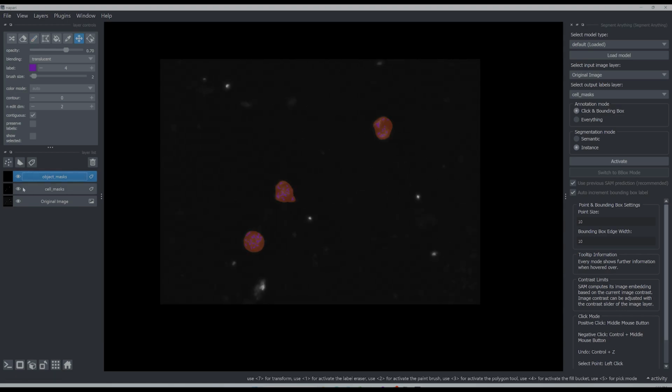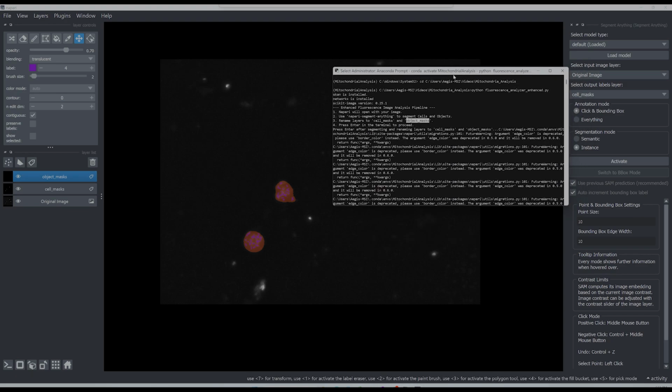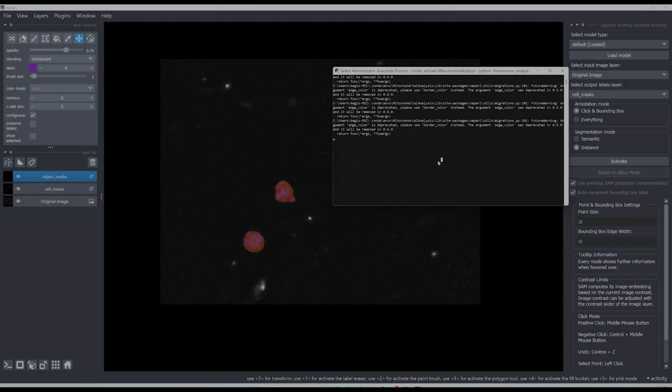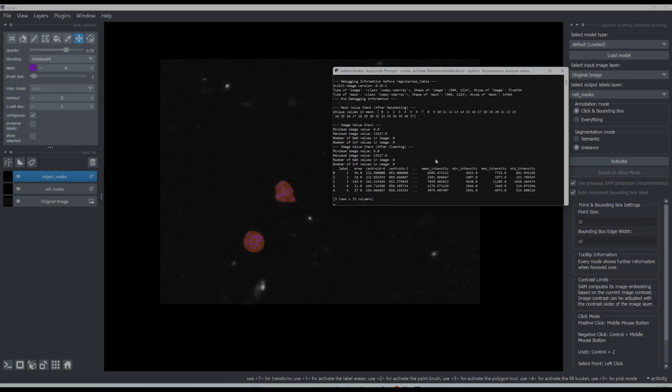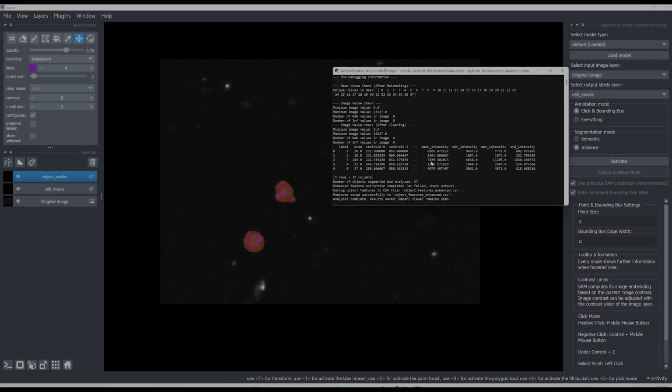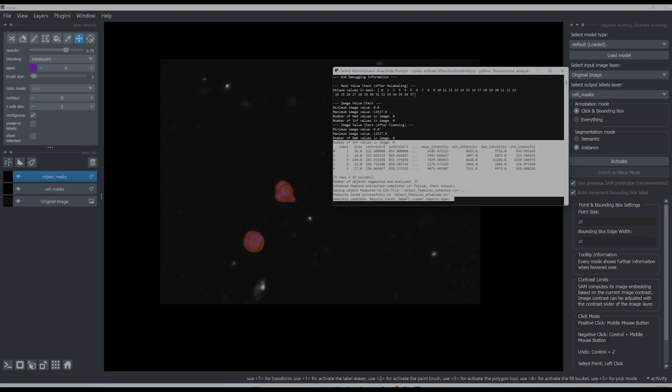So these are my two masked layers. Here is the mitochondria and the cell is in the brown. And so once I've finished this segmentation, I can come back here and come back to my terminal and press enter. And then this message will pop up saying the analysis is complete and the CSV has been saved.